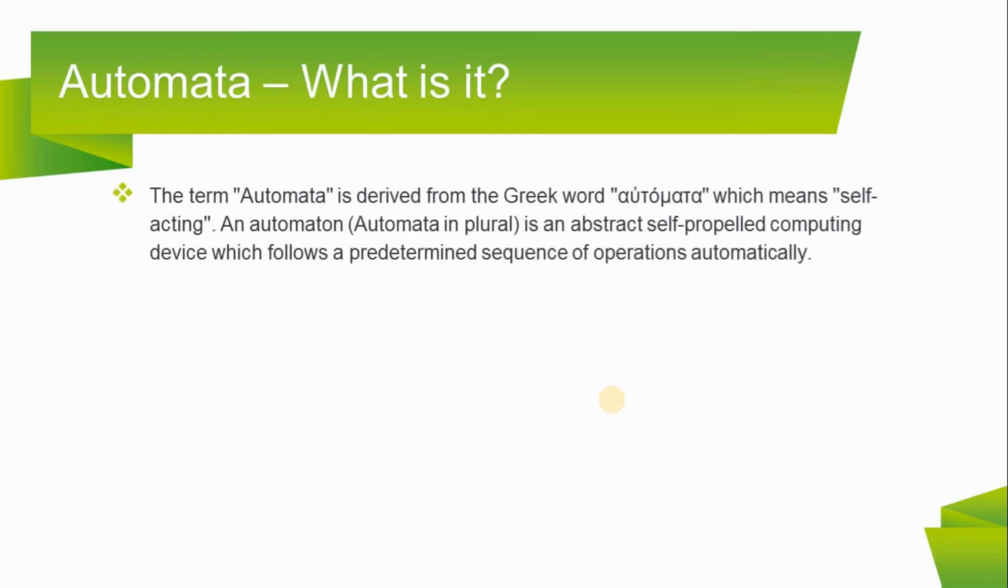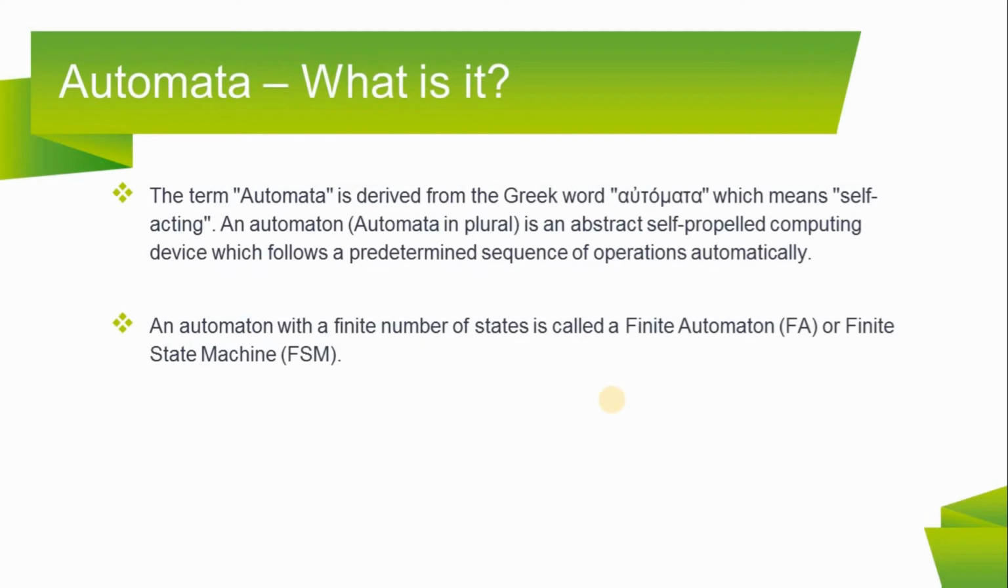The term automata is derived from the Greek word automaton, which means self-acting. An automaton, automata in plural, is an abstract self-propelled computing device which follows a predetermined sequence of operations automatically. An automaton with a finite number of states is called a finite automaton (FA) or finite state machine (FSM).